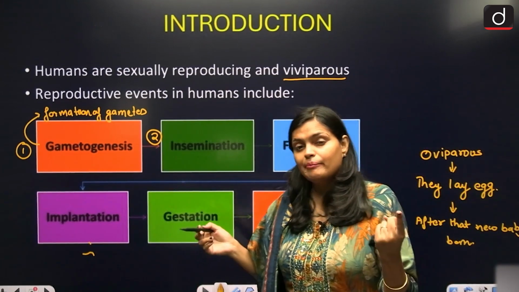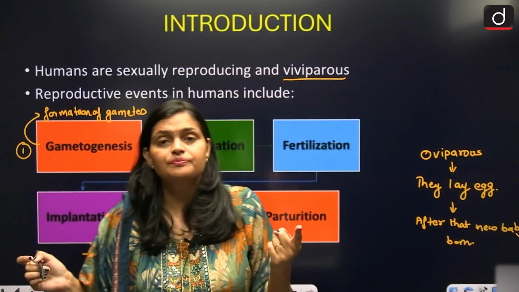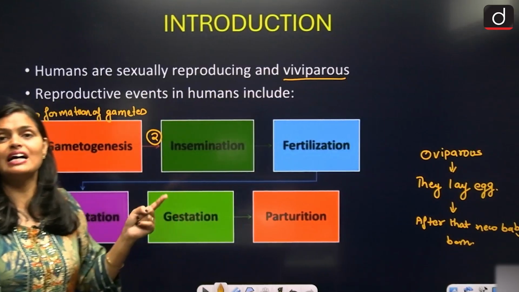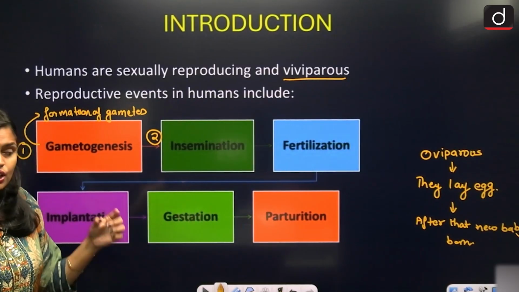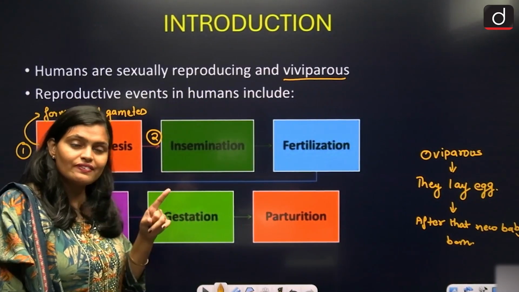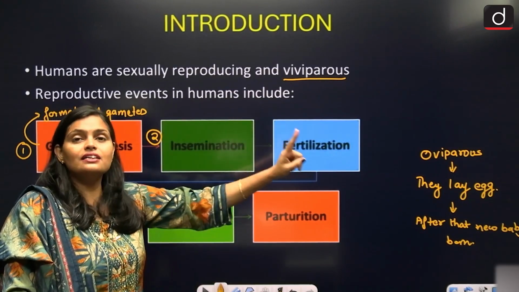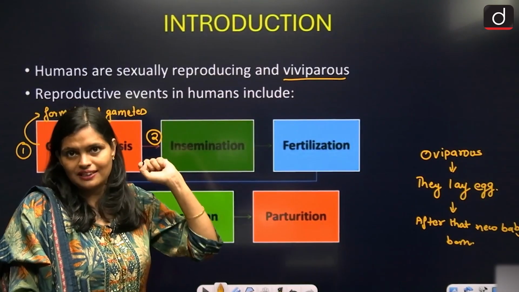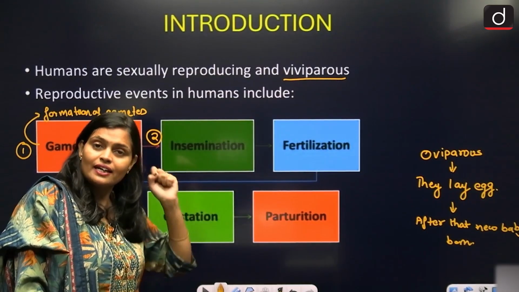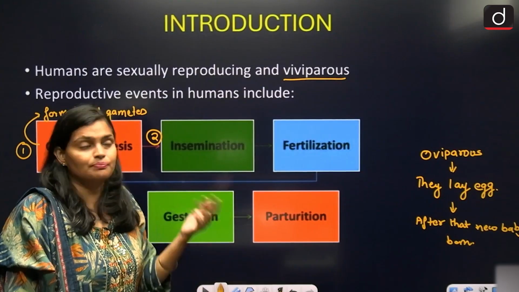And what is a gamete? Egg and sperms, right? So egg and sperms are the gametes actually. So first of all, the first event is you have to form the egg and the sperm, then only the fusion takes place. So first we will study how the egg and sperm form.